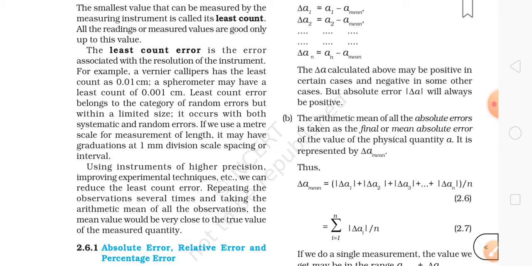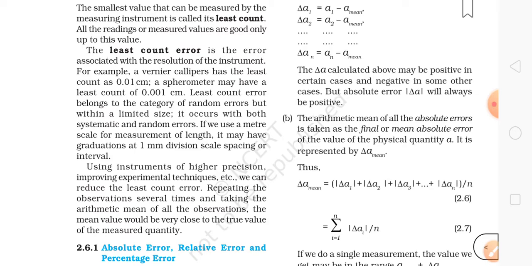For example, a vernier caliper has a least count of 0.01 centimeter. A spherometer may have a least count of 0.0001 centimeter. The least count error belongs to the category of random errors, but within a limited size. It occurs with both systematic and random errors.